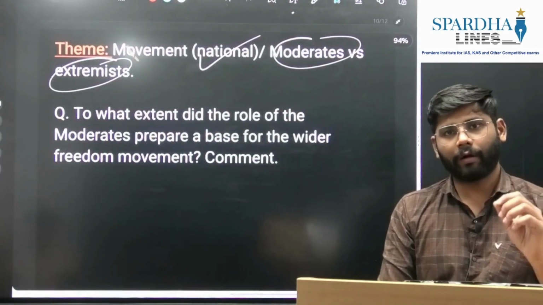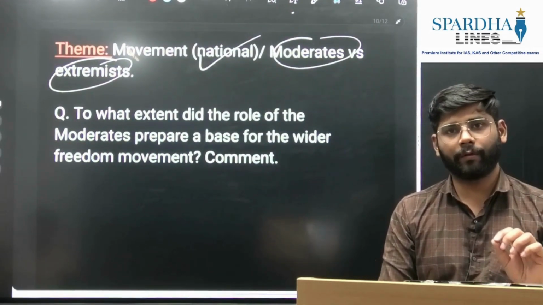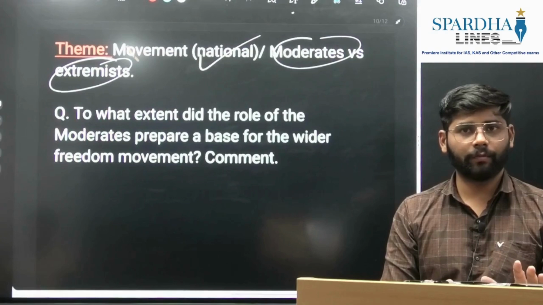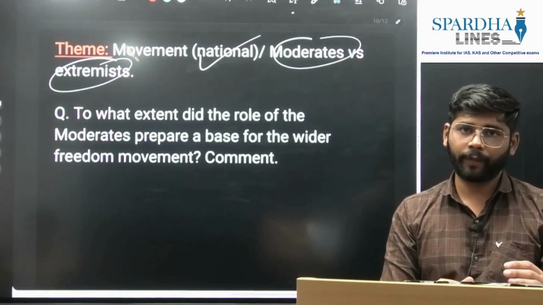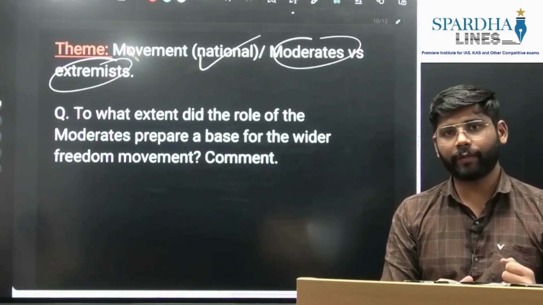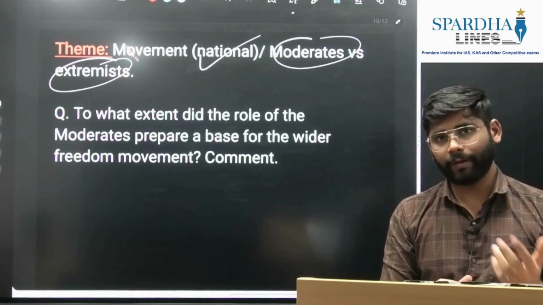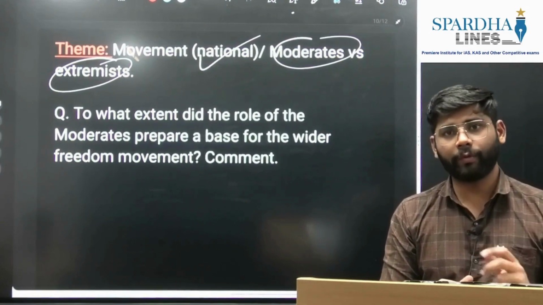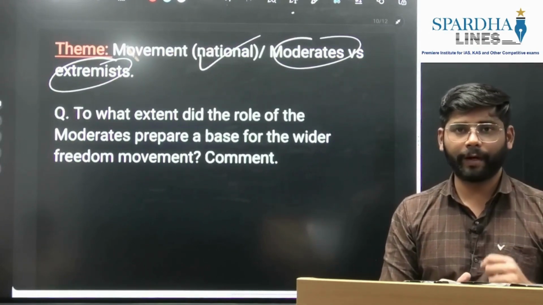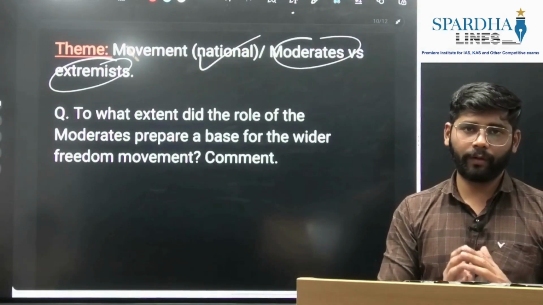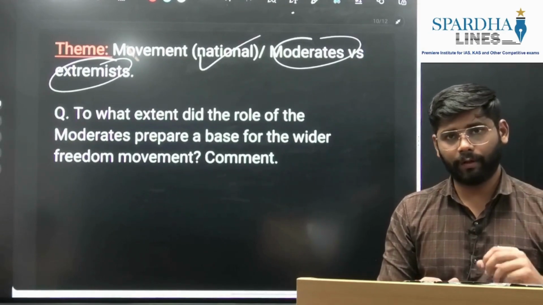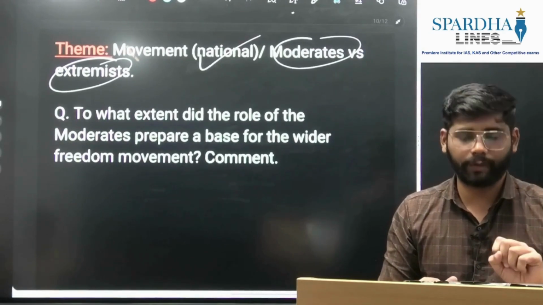Just as we wrote social causes for tribal movement, we'll write the political causes, the major factors behind the rise of national movement. Same way, for labor movement, we'll write the economic causes, and for farmer movement also the economic causes. So depending on how the context changes, we'll prioritize the points.